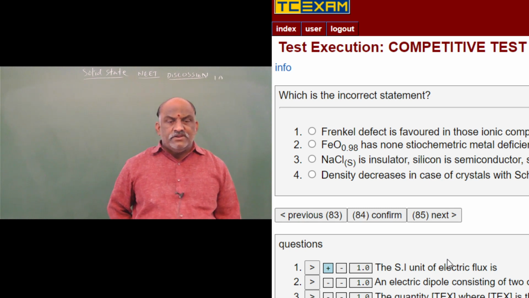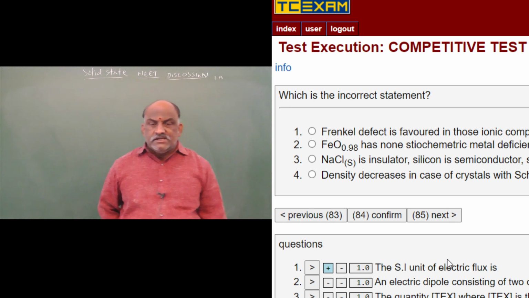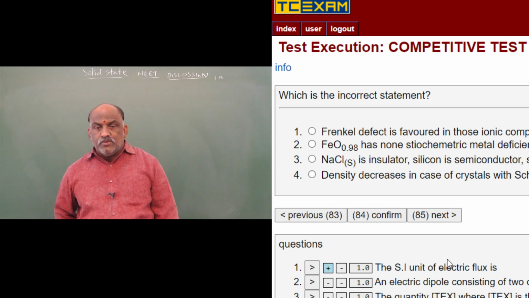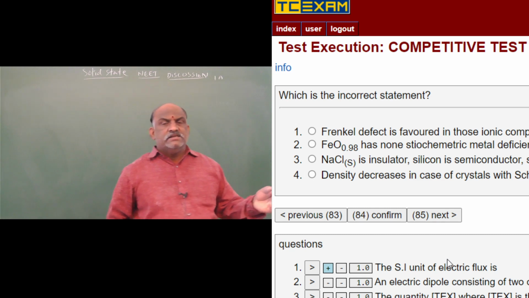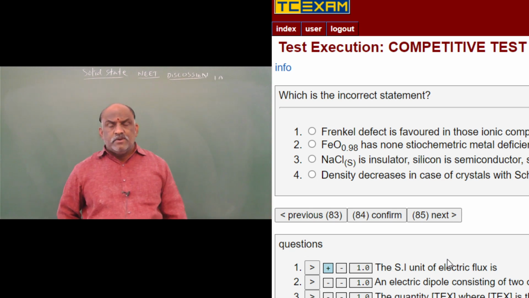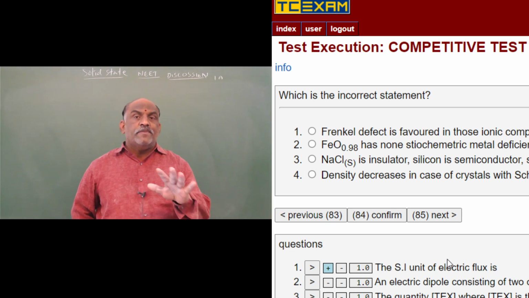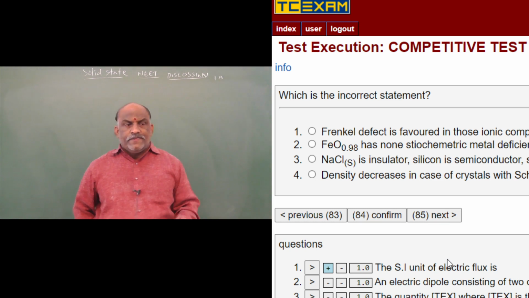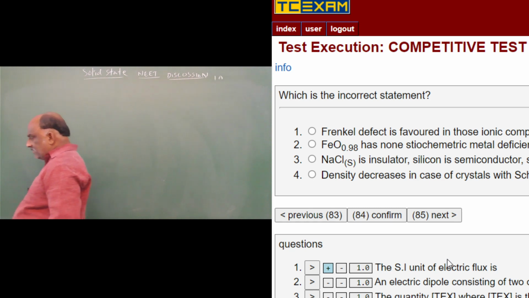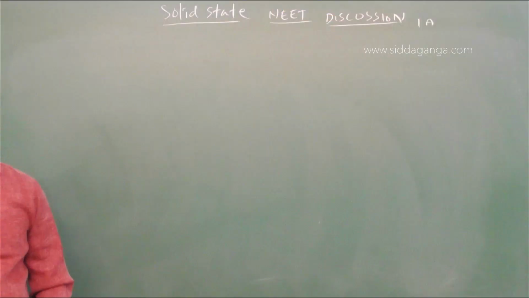Frenkel defect is favored in those ionic compounds in which sizes of cation and anion are very different, not equal, because the cation is a d-block element and the anion is Cl minus or Br minus. D-block element size becomes very, very small. The size gap is more in Frenkel defect. The gap is approximately the same in Schottky defect. So the first statement is outright wrong. Remaining statements are all correct. And next, 85.